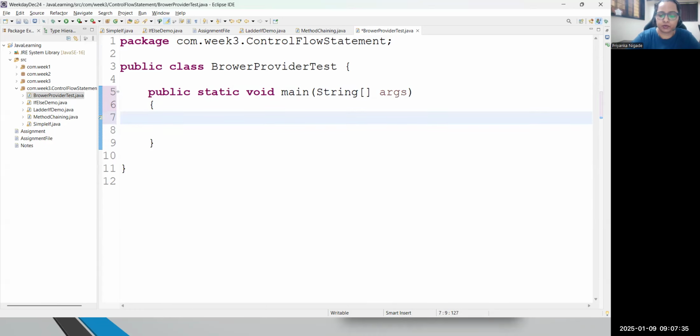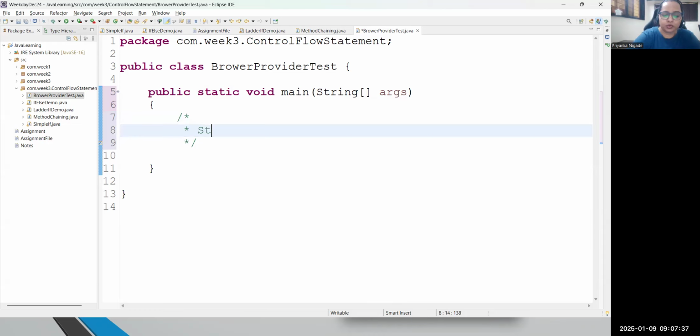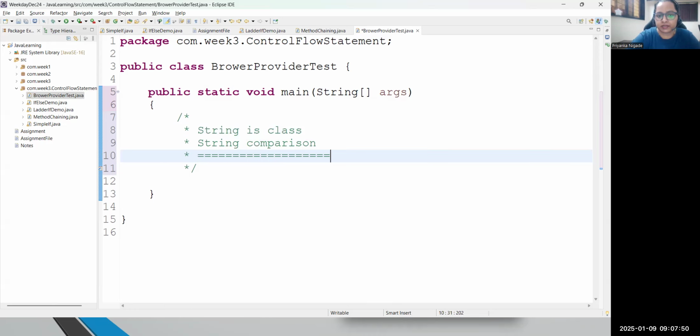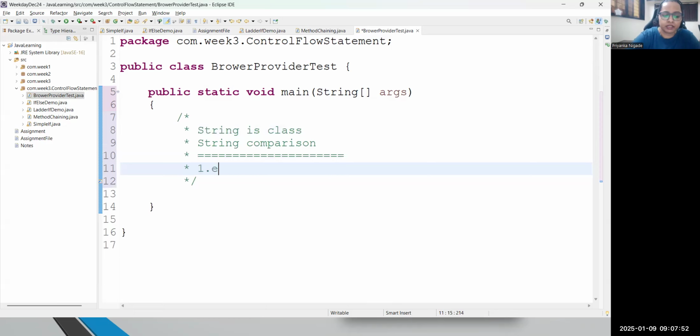So String is a class. And for string comparison, at this moment, you need to understand that we use methods. The first method is one very special method called the equals method. The equals method will do an exact match.